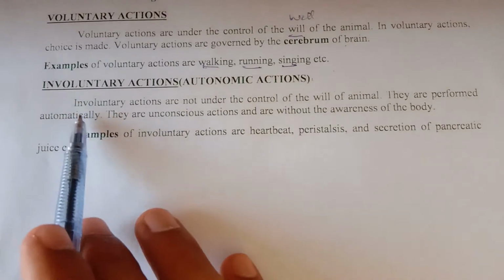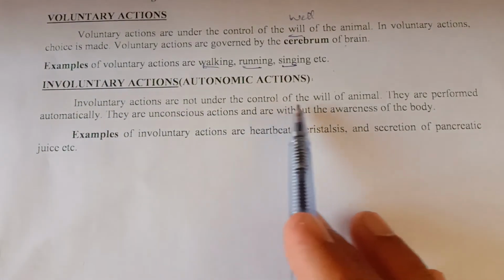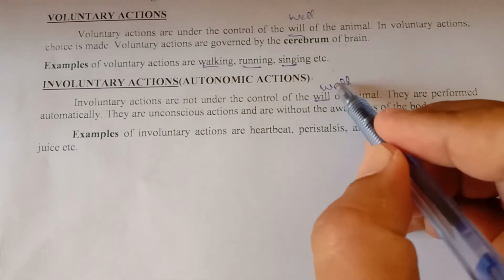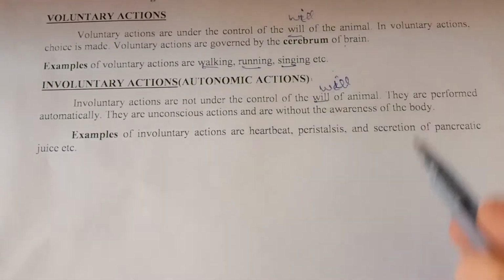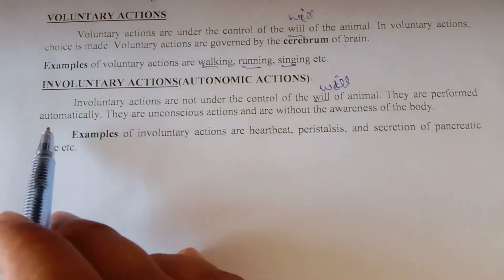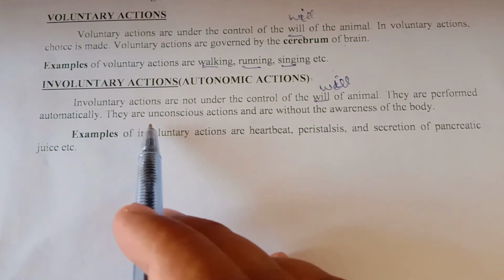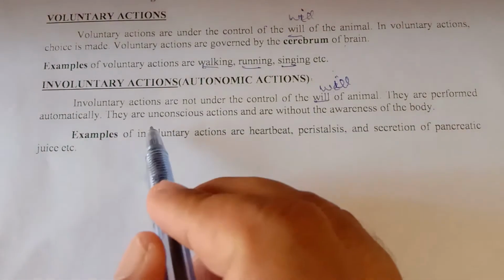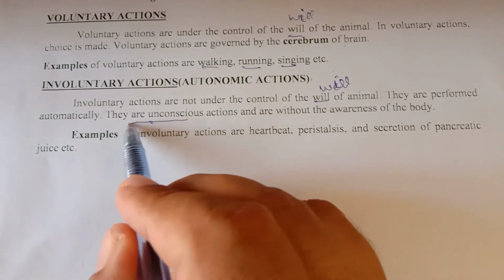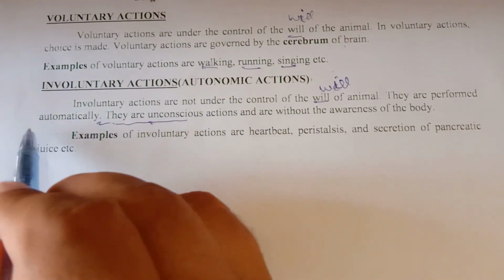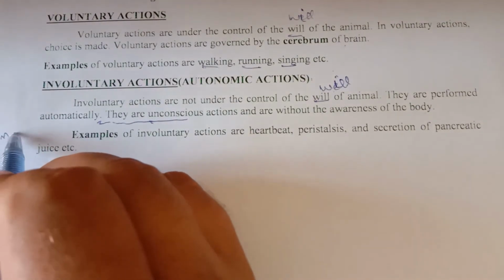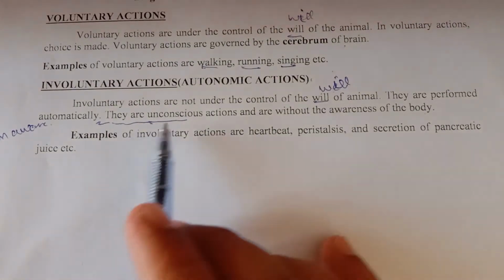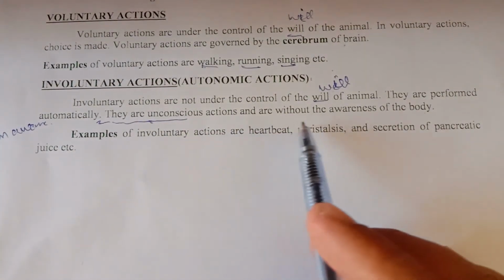Involuntary actions are not under the control of the will of the animal. So they are performed automatically. They are unconscious actions and are without the awareness of the body. Unconscious means that we are unaware. So unawareness is called unconscious action, without the awareness of the body.